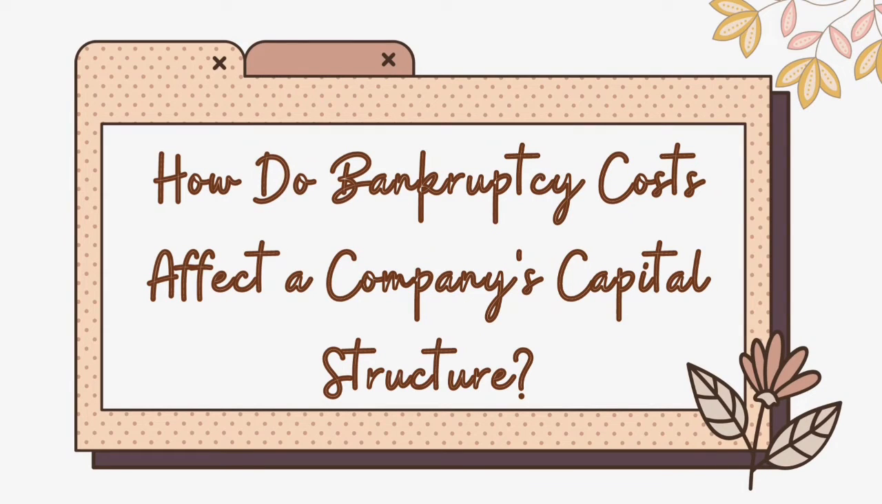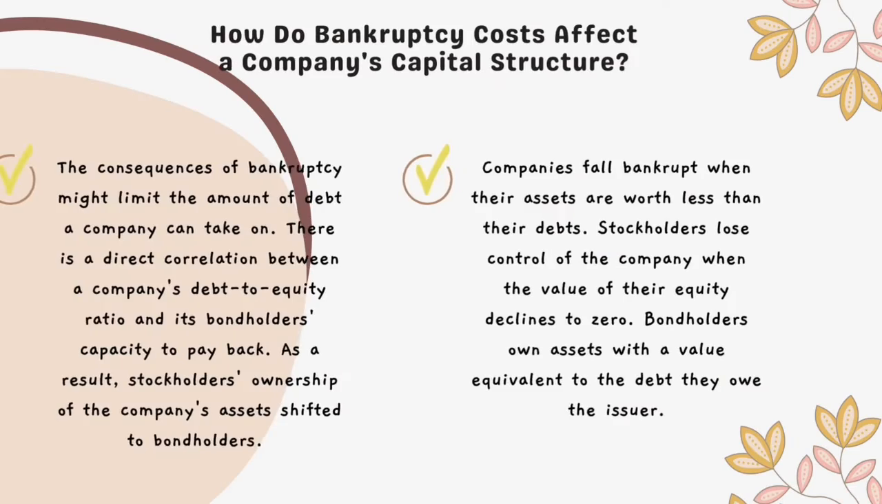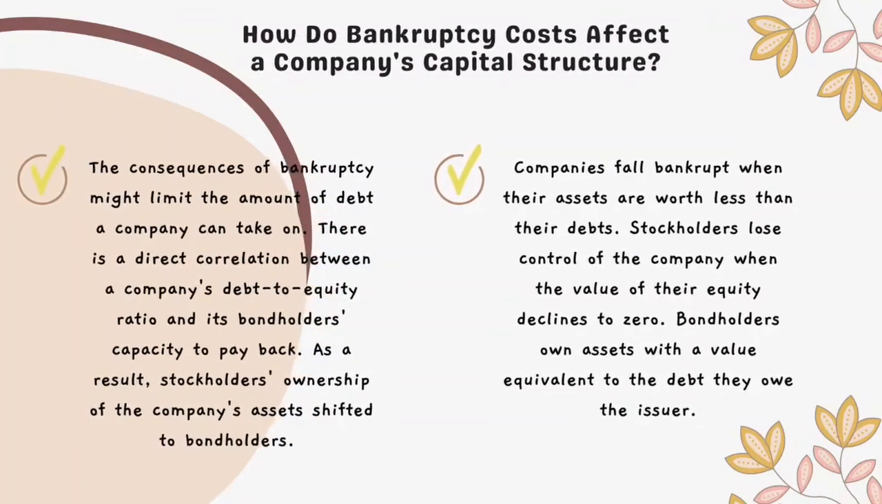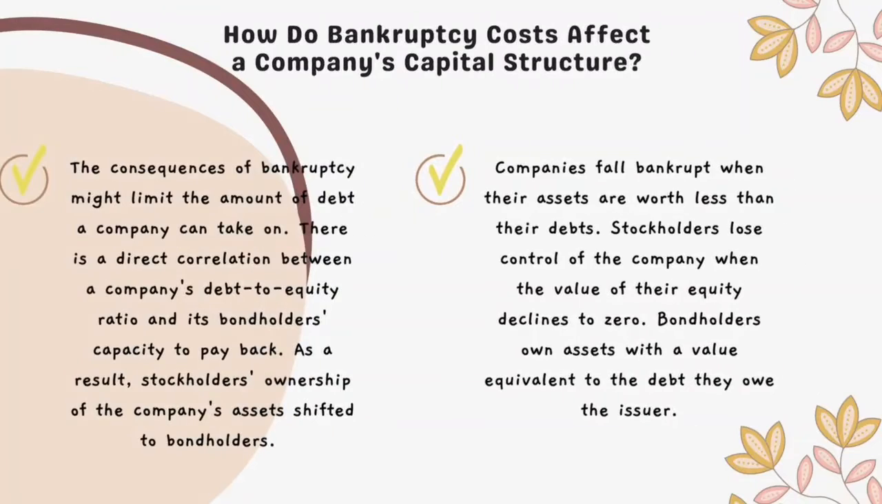How do bankruptcy costs affect a company's capital structure? The consequences of bankruptcy might limit the amount of debt a company can take on. There is a direct correlation between a company's debt to equity ratio and its bondholders' capacity to pay back. As a result, stockholders' ownership of the company's assets shifted to bondholders. Companies fall bankrupt when their assets are worth less than their debts. Stockholders lose control of the company when the value of the equity declines to zero. Bondholders own assets with a value equivalent to the debt they owe the issuer.